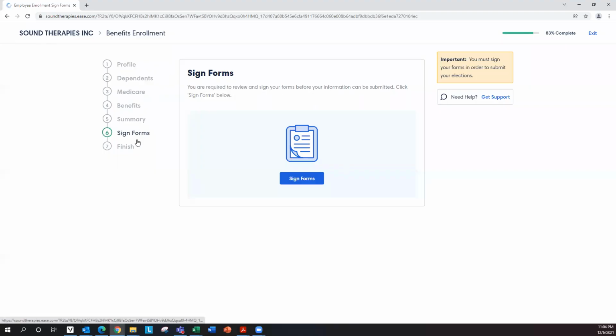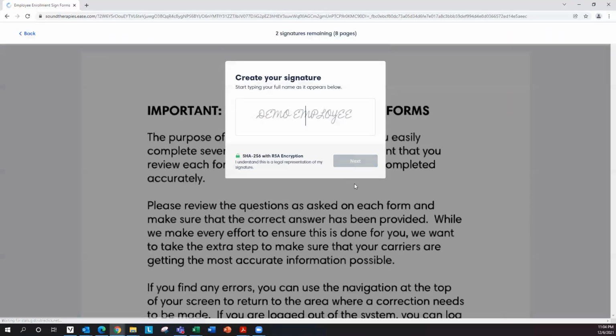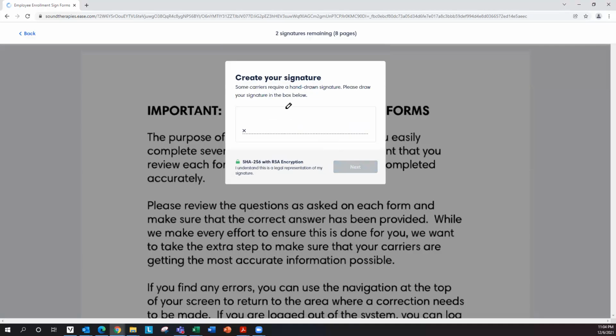And step 6 is sign forms. You're required to review and sign your forms before your information can be submitted. So click on the sign forms button here. It is now generating the forms. It will take about a minute or so. You can now create your signature. The first one is you are going to type your signature, demo employee, that's my name, and click next.